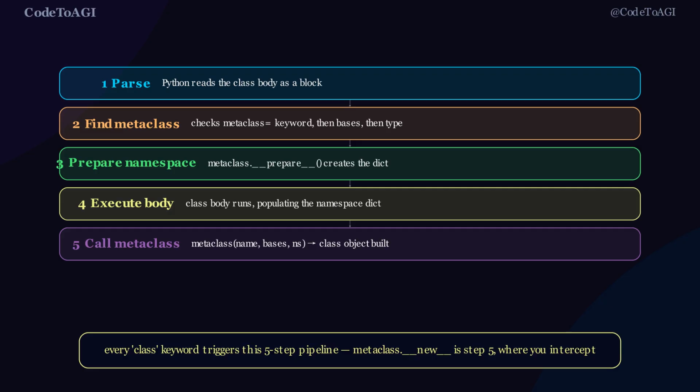Python executes the class body inside the namespace dict produced in Step 3. Every assignment and def inside the class body populates that dictionary. Step 5. Python calls the metaclass with name, bases, and the now populated namespace. This is where __new__ runs. The return value is the finished class object. Understanding this pipeline tells you exactly where a metaclass can intervene and at which step.